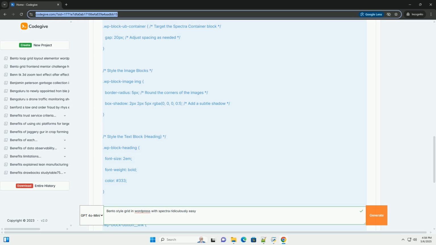Nesting containers: you can nest containers within other containers to create even more complex and intricate bento grid layouts. For example, you could create a 2-column container inside one of the main grid items. More complex spanning: you can create items that span different numbers of columns and rows. For example, you could have an item that spans 3 columns and 1 row. Just create new CSS classes, for example .bento-span3x1, and adjust the grid-column and grid-row properties accordingly.